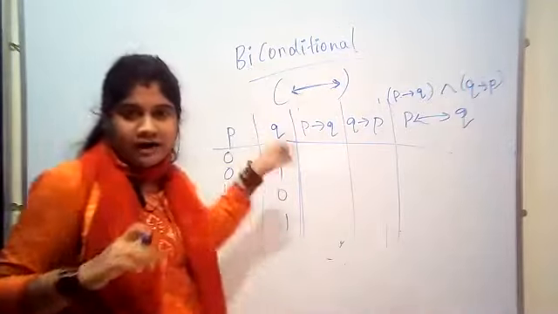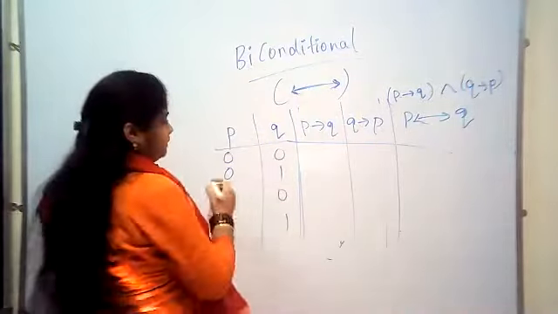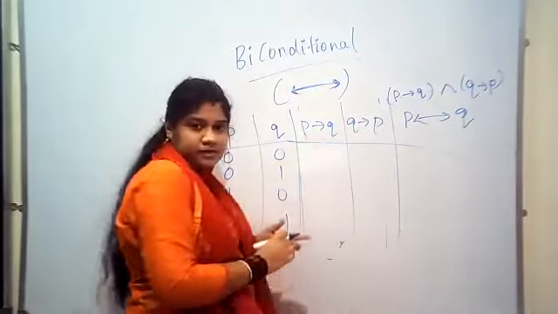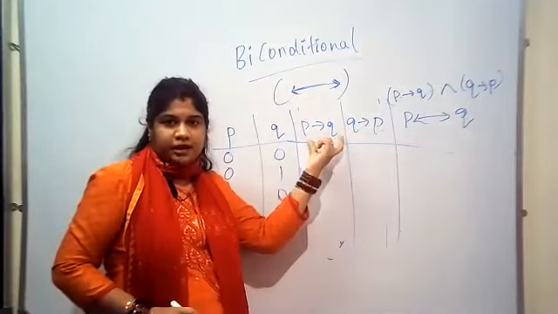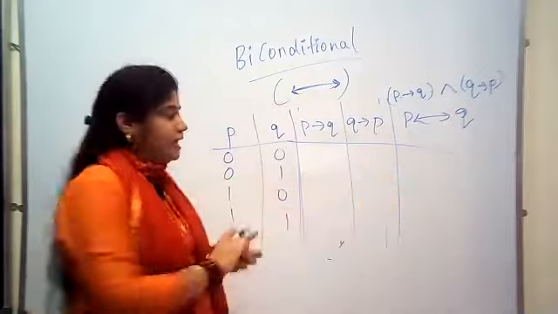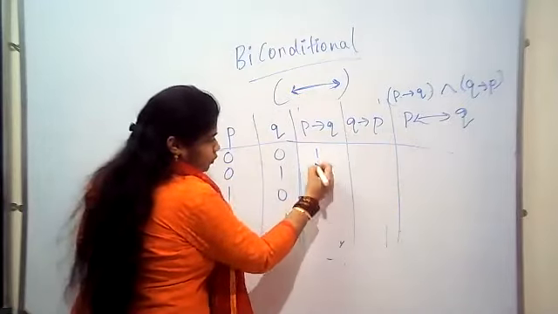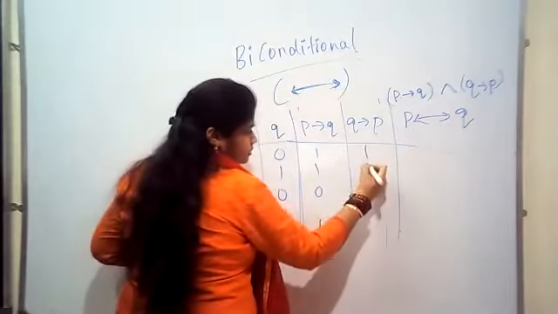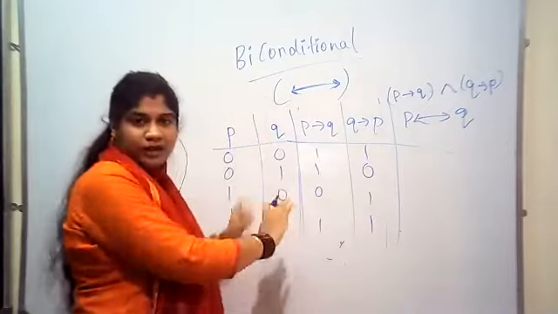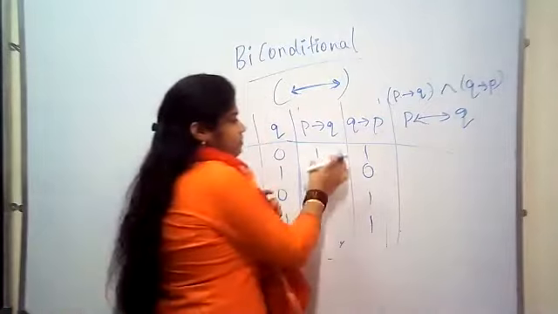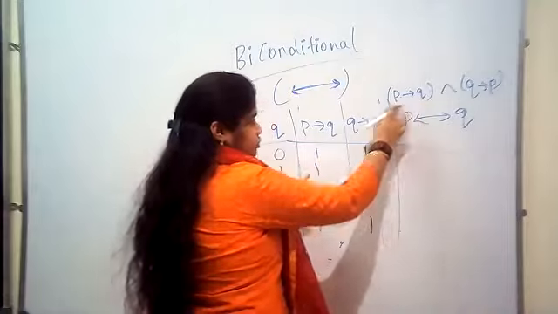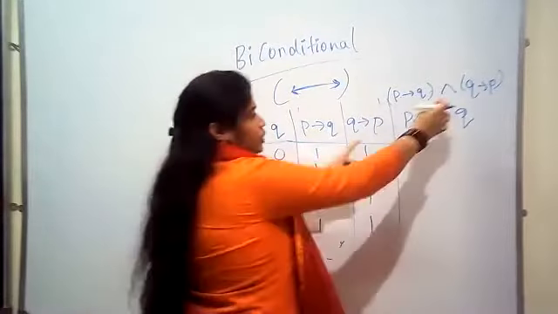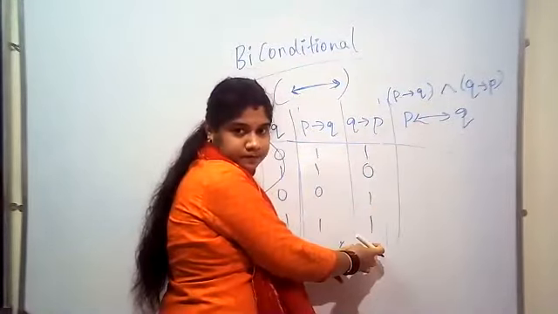Just I will write the truth table. Tomorrow I'll explain in detail. Now first these two columns we already know: P condition Q, Q condition P. I'll write this: 1 1 0 1, 1 0 1 1. Next, this row is P condition Q and this row is Q condition P.